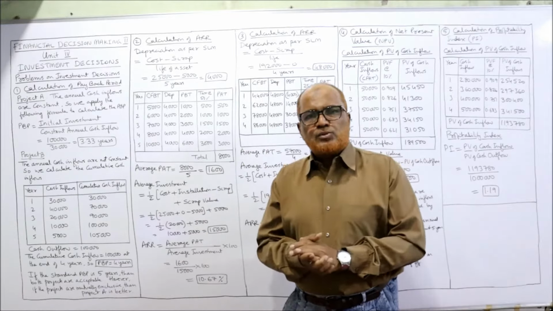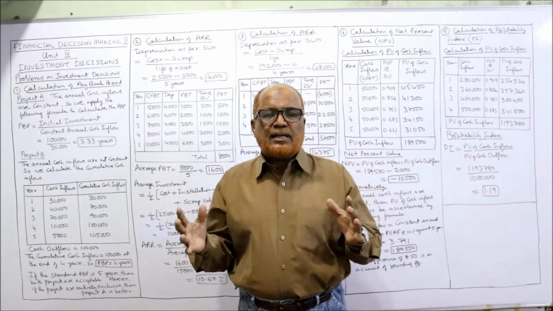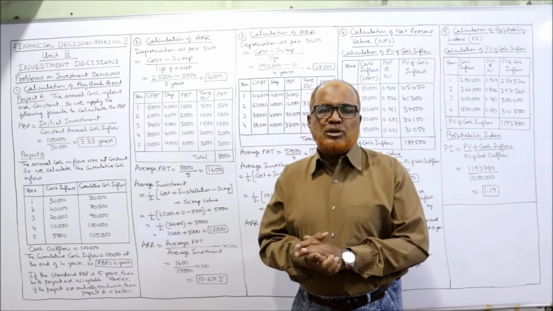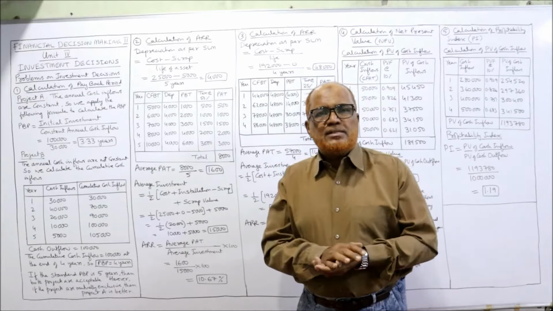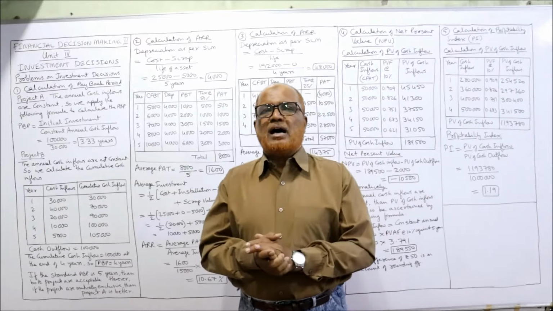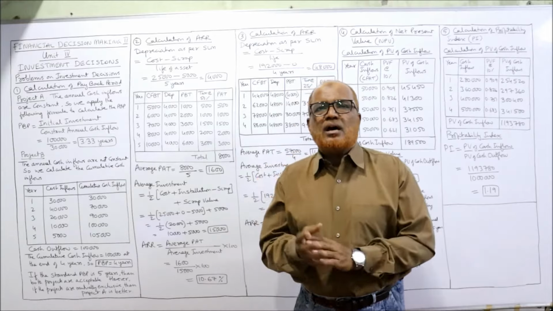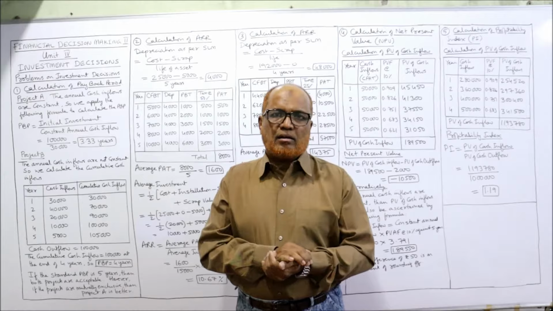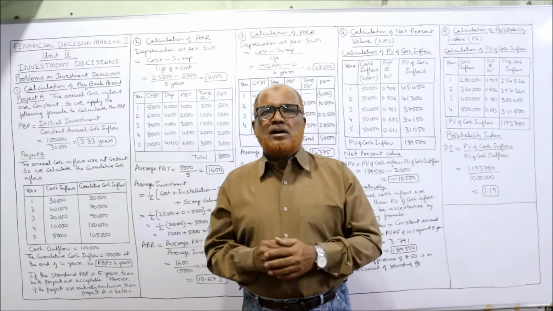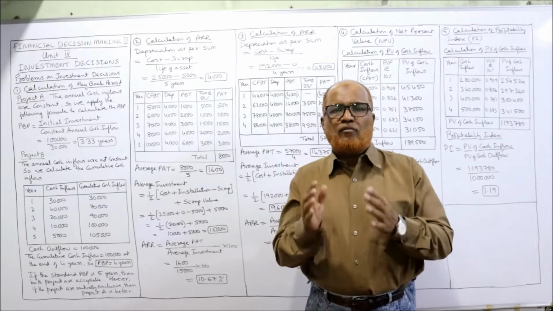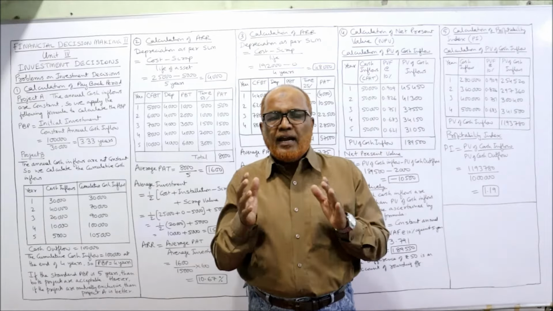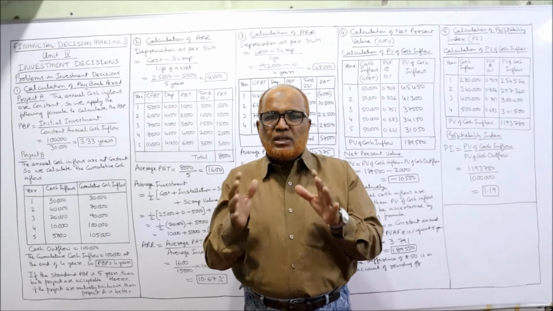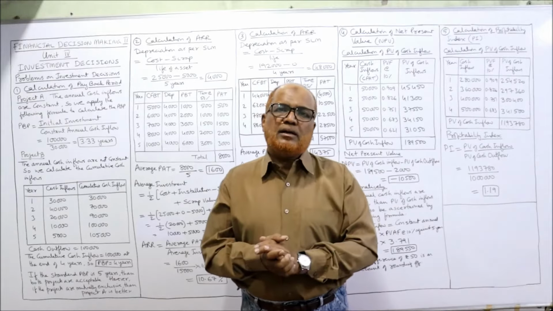In the last video I explained the different tools and techniques available to the finance manager to evaluate a capital budgeting proposal: 2 traditional methods and 3 modern methods. The traditional methods are PBP, payback period, and average rate of return, ARR. The 3 modern methods are NPV, net present value, profitability index, PI, and internal rate of return, IRR. Now we are going to apply all these techniques in the problems.